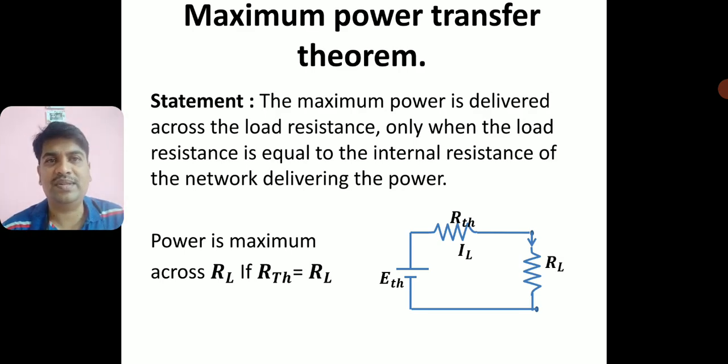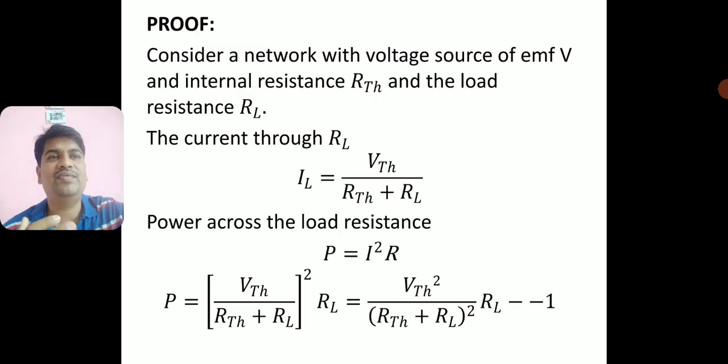It's a very simple theorem, right? So the power is maximum when RL is equal to RTH. Right, this is the statement of the maximum power transfer theorem. Alright, so we'll go to the proof of this theorem. Very simple proof. It is not a big proof like superposition or Thevenin's or Norton's theorem. This is a very simple theorem.